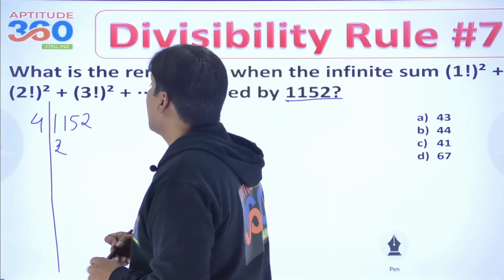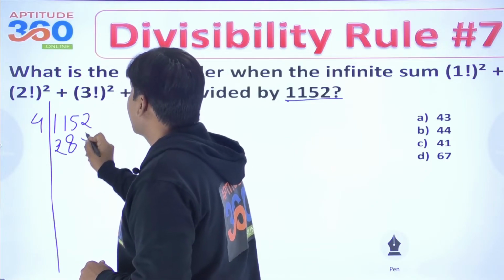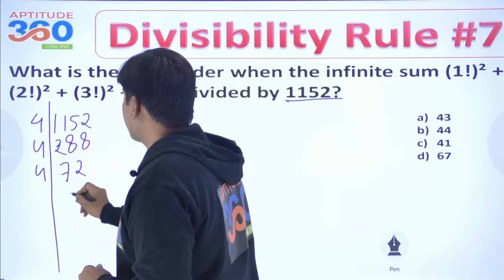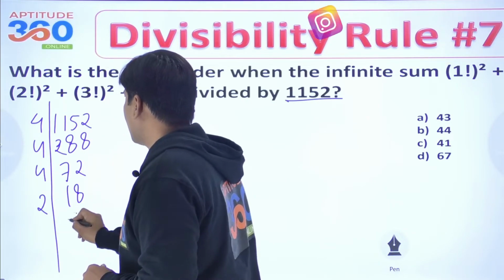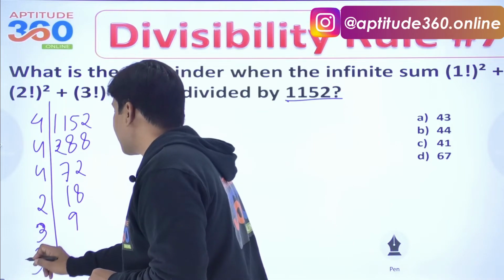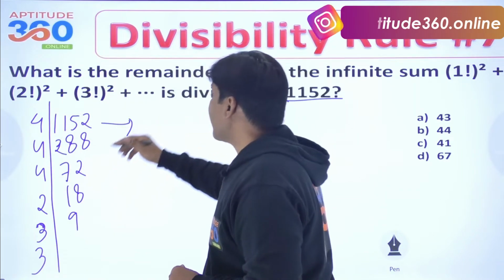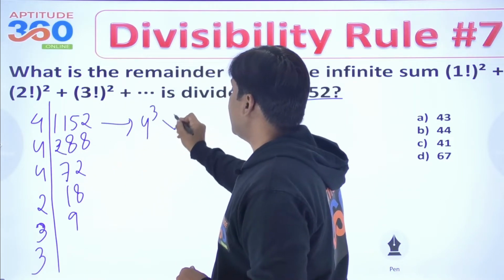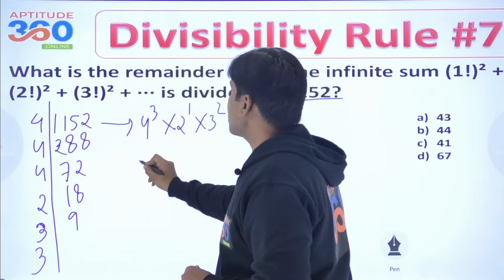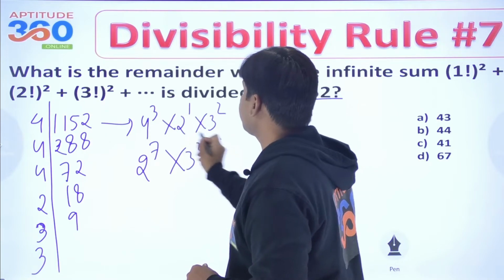This is 2, and then this is going to be 3 and 8, and then 8, and further this is 72, and by further 4 this is 18 and 2, and then this is going to be 3 and 3. So I would say that the prime factorization of this number is 4 is to power 3 and 2 is to power 1 and 3 square. So we can say that this is 2 is to power 7 into 3 square.